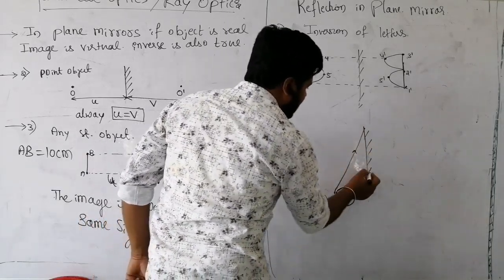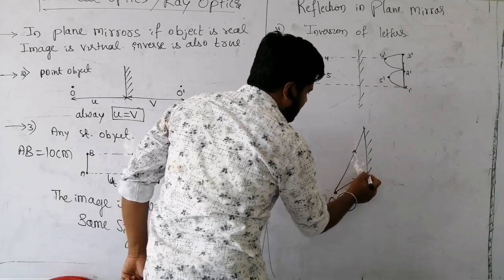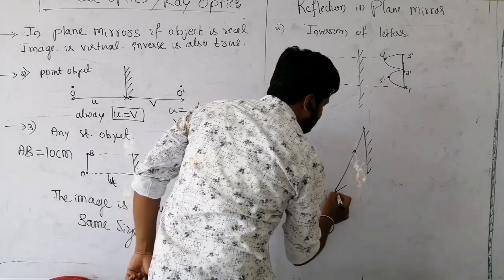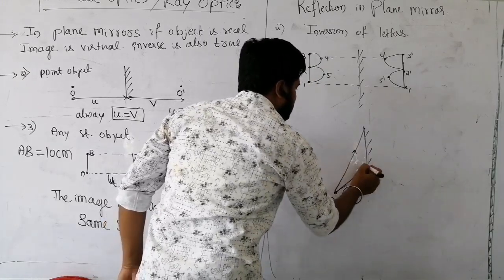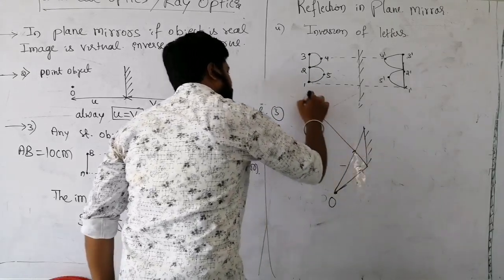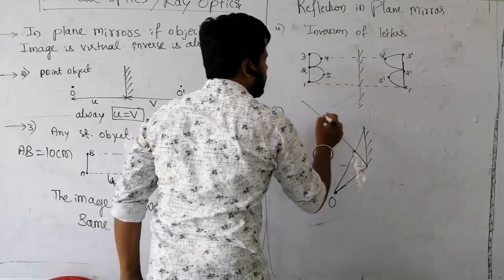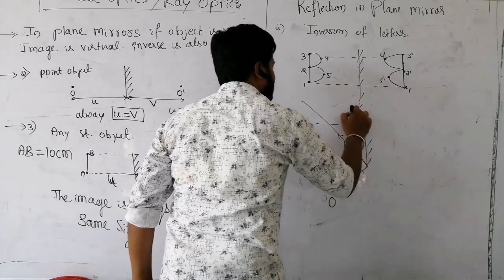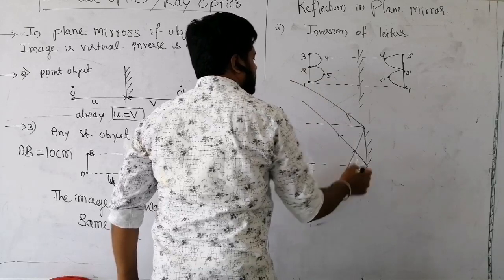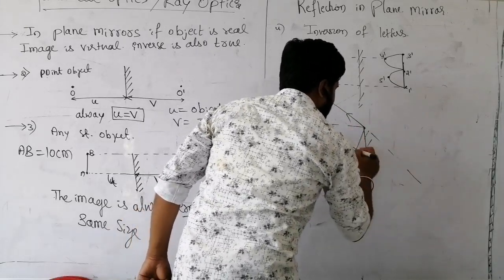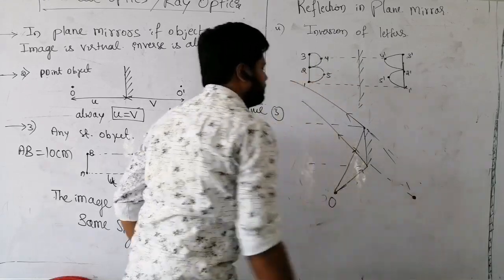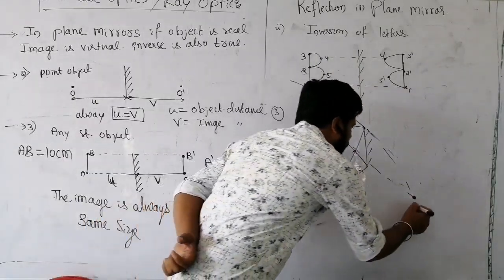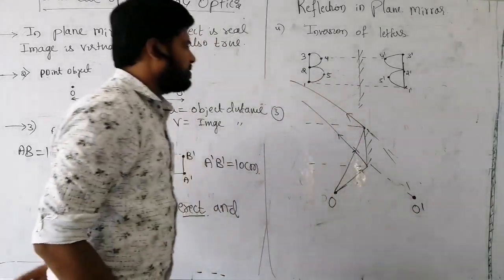If this is the incident ray, then what happens? Draw one normal here. The reflected ray has to move like this. Here also draw one normal. The reflected ray has to move like this. Then if you intersect these, the intersection will be somewhere like this. If this is O, I can call this O dash.